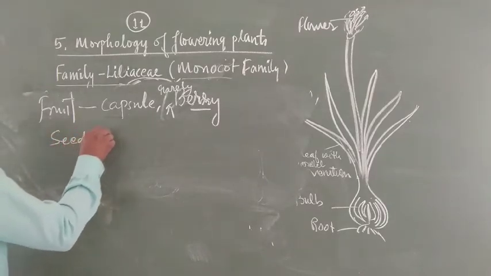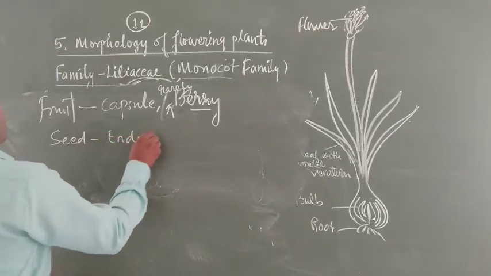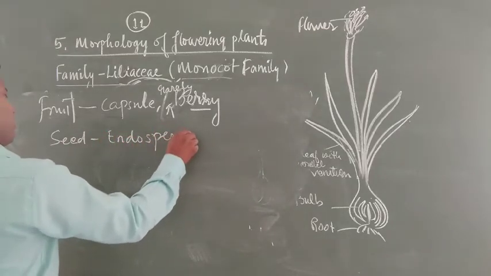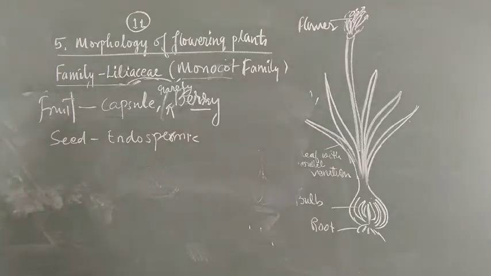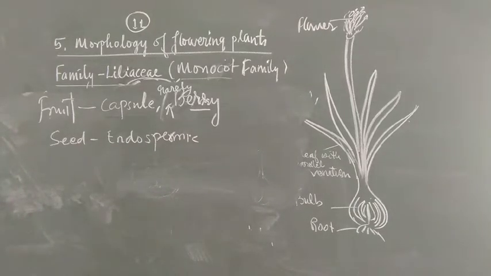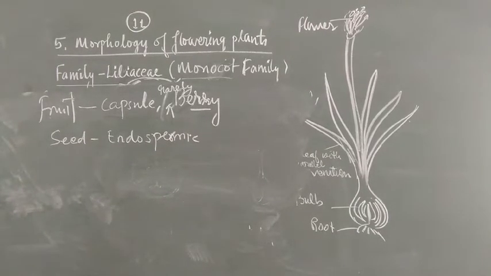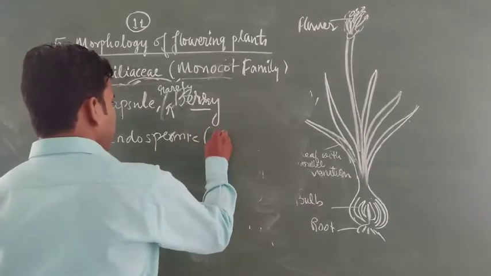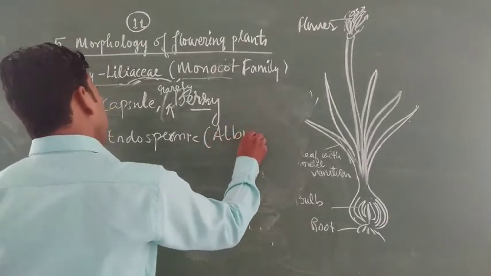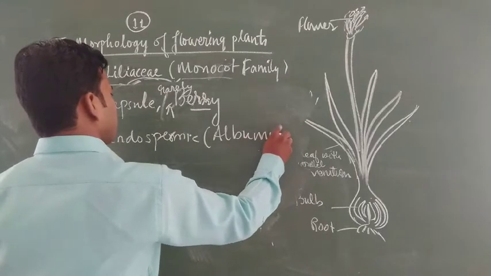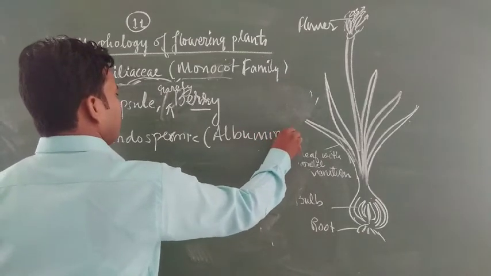Seed is generally endospermic. Endospermic seed is found in the family Liliaceae, and it is generally albuminous. Generally all endospermic seed is called albuminous.